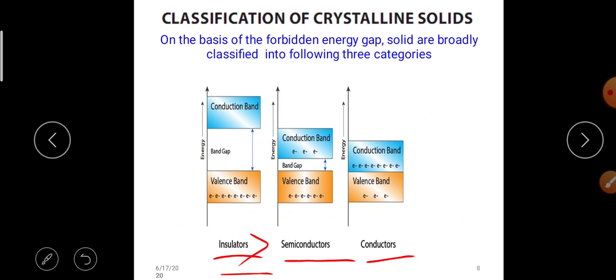The band gap in semiconductors is greater than in conductors. Now see the figure. Here the band gap is more in insulators, and in semiconductors the band gap is less than in insulators. In conductors the band gap is very much less than in semiconductors.